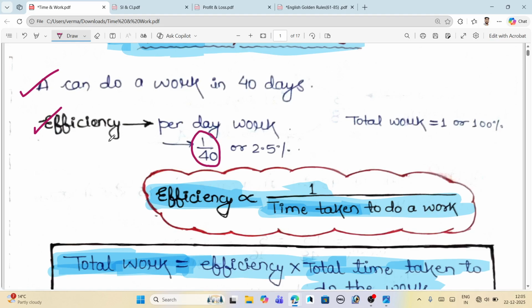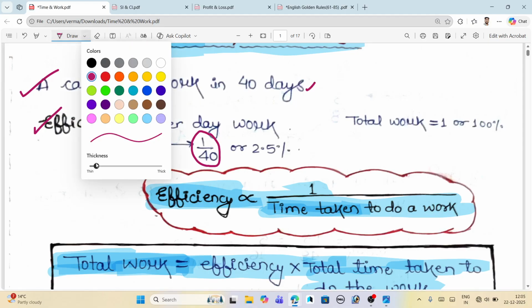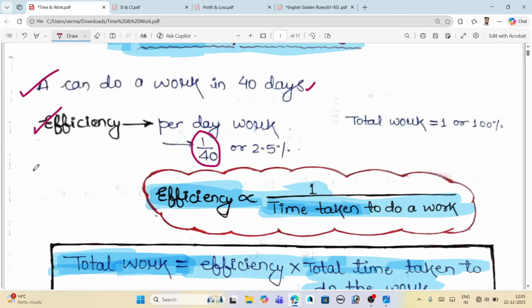Just see here, 1 by 40, what does it mean? It means that we can calculate the efficiency as inversely proportional to the time, the day. Here it is written as day, or sometimes it is written as hour. So it is the complete thing of that total time. Total work is called 100%. Every time you have to remember that the total work is always one or complete 100%.